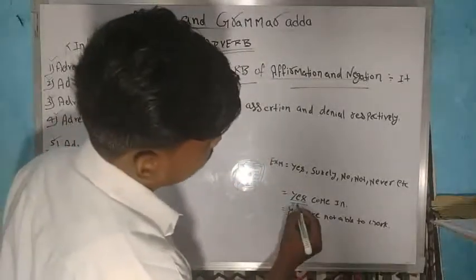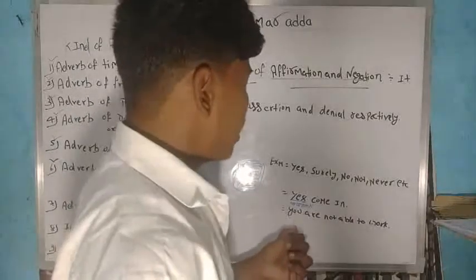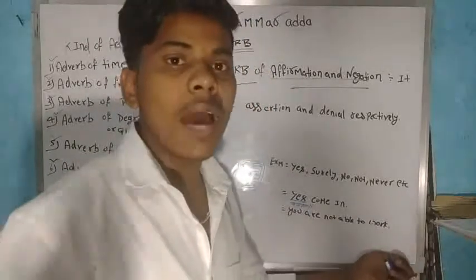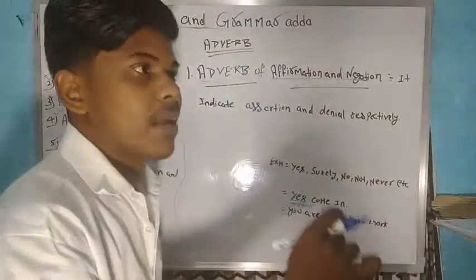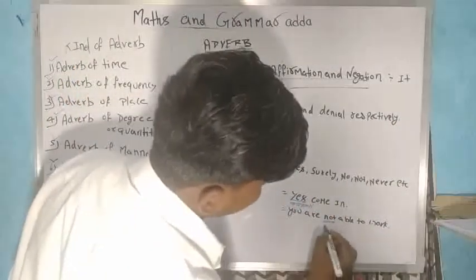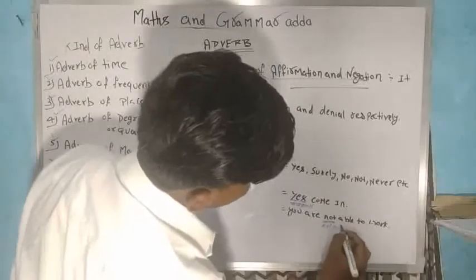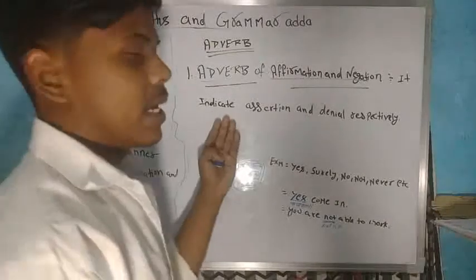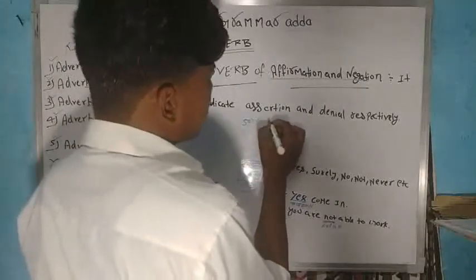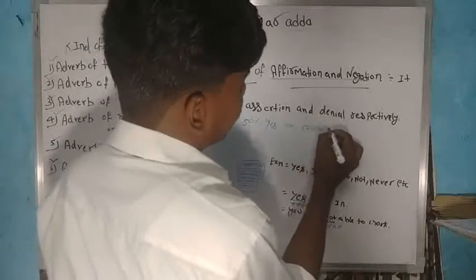Yes, "not" is an adverb of affirmation or negation. The same word, if we are using "you are not able to work." If any person is not able to work, then we can say to him that you are not able to do this work. Then "not" is also an adverb of affirmation or negation. Now again I am telling you that there is a 50% chance of yes or 50% of no.